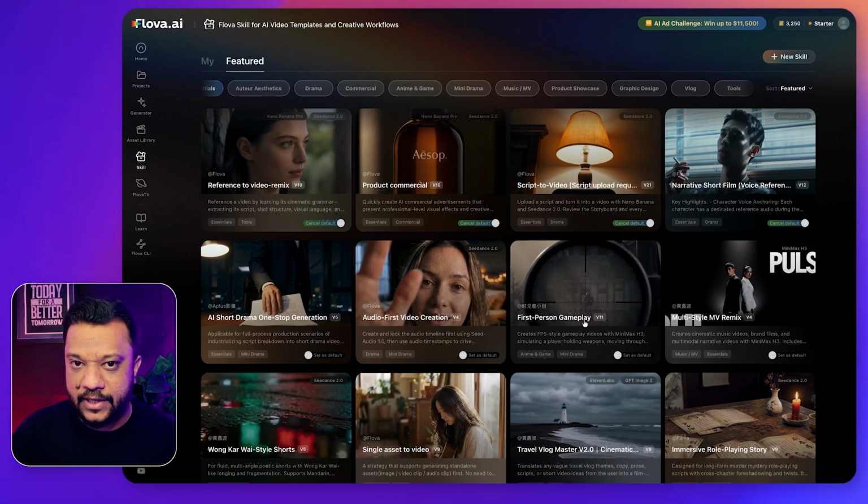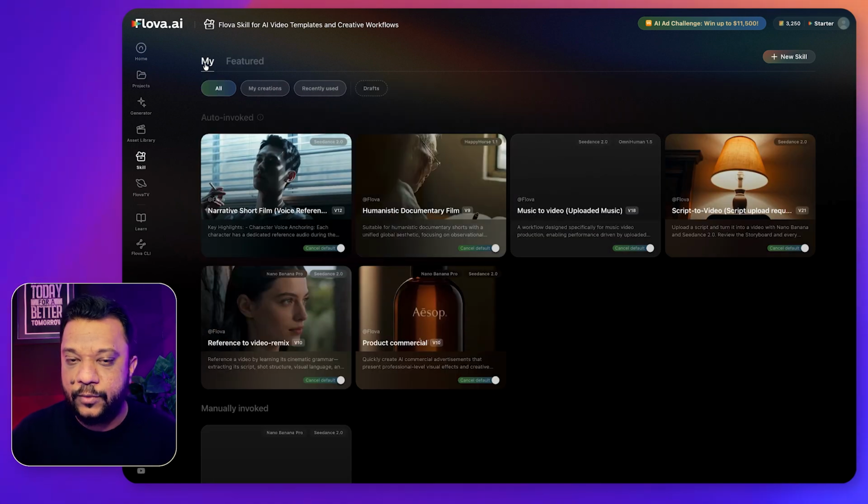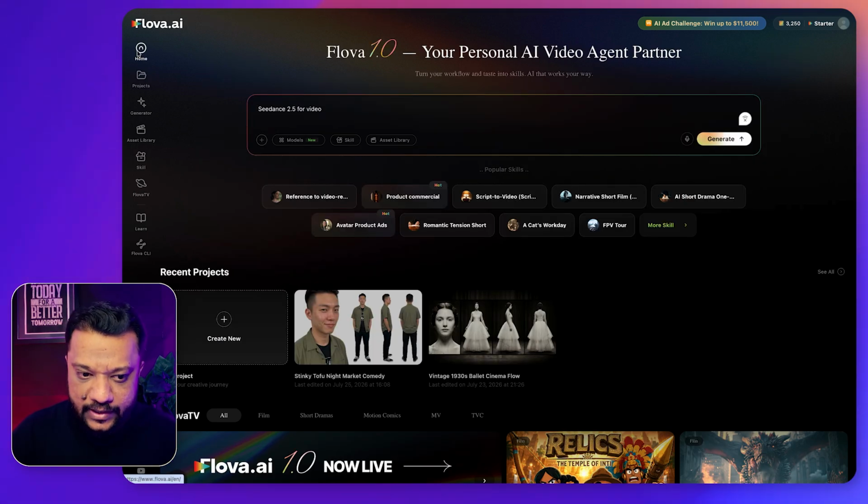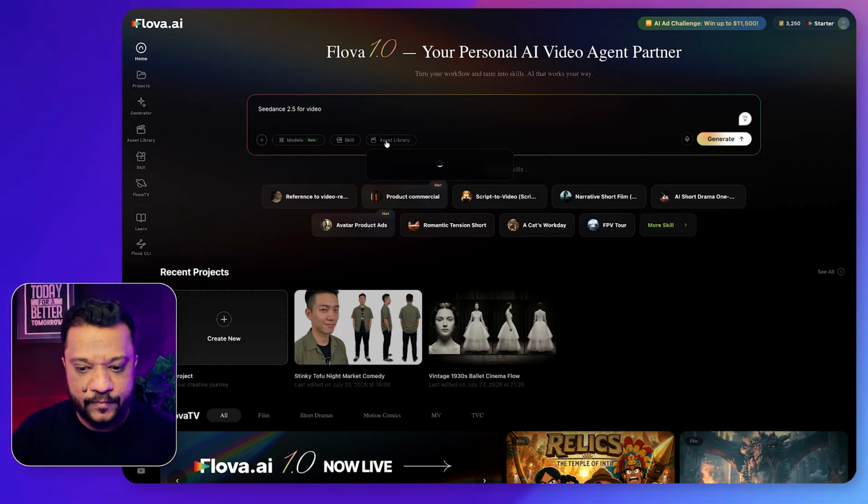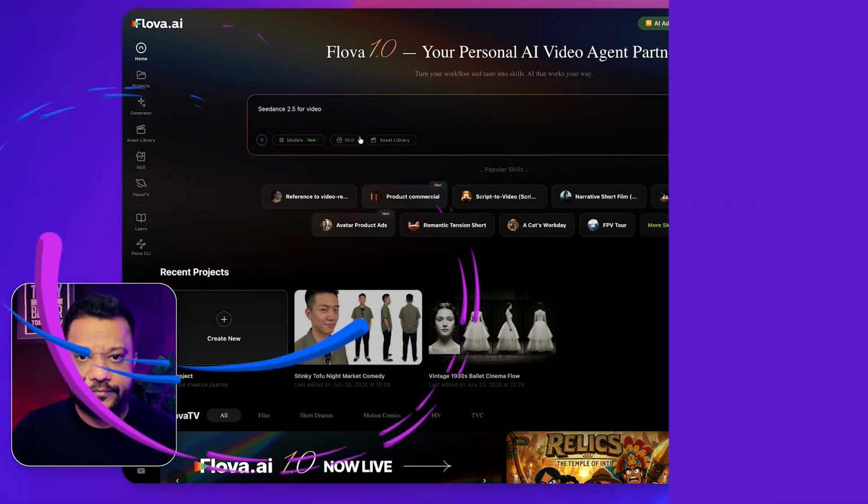But this is not the case here. I completely generated this with one prompt, and the top to bottom workflow is done only inside Flova AI. There is no dependency on any other tool. Now I'm going to explain how exactly I created it inside Flova AI. So let's get started.